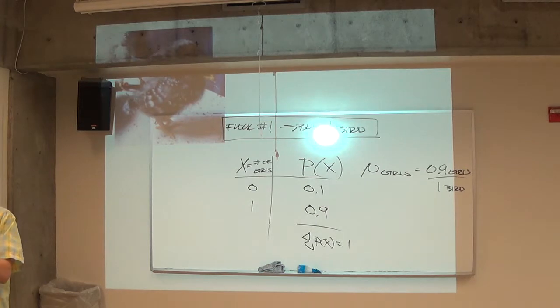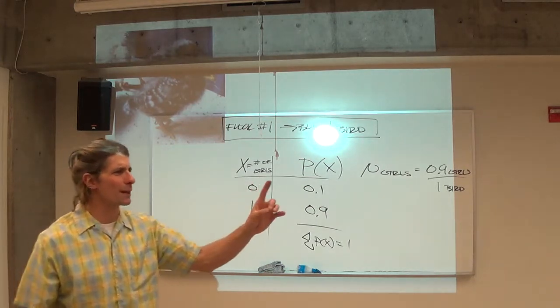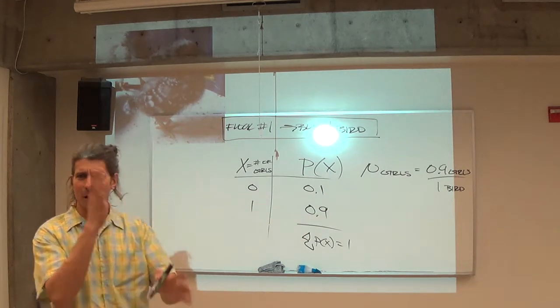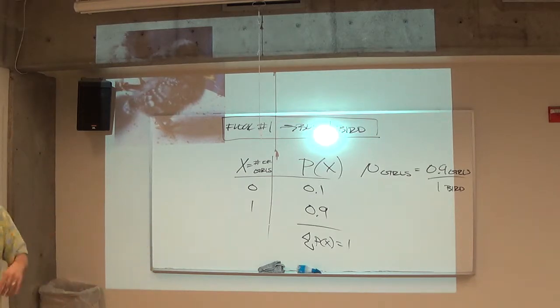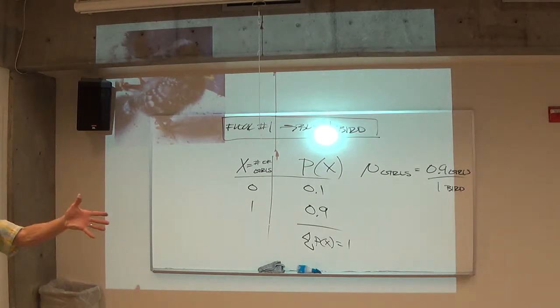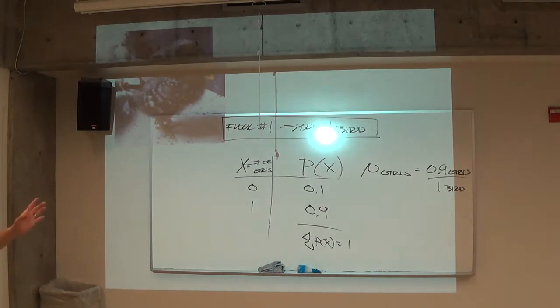Either it's a boy or it's a girl. Although I've been told that apparently 1 in 10,000 chicks have both female and male parts. I'll show you that distribution momentarily. It doesn't affect the math at all. You can ignore that and just pretend it doesn't happen. Mathematically, it actually does happen. But mathematically, it just doesn't. So everybody follow where I get that 0.9 from?